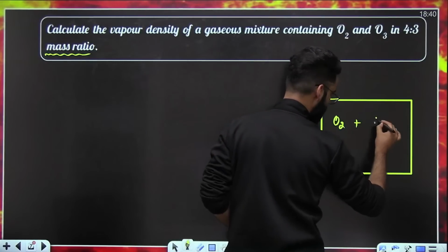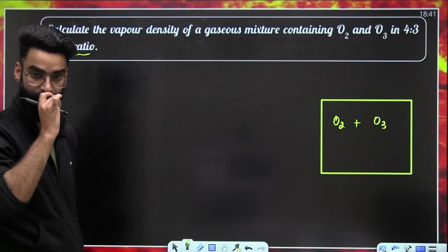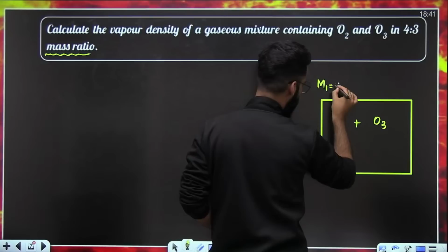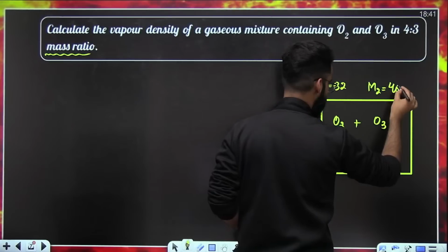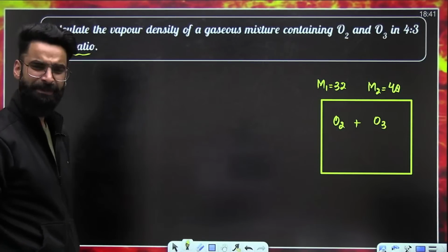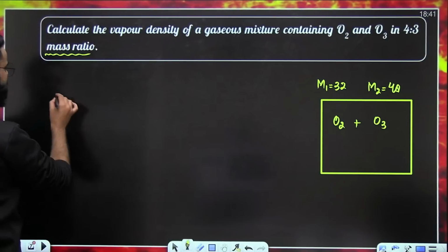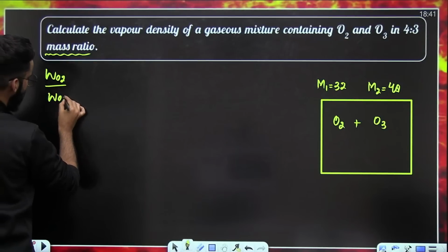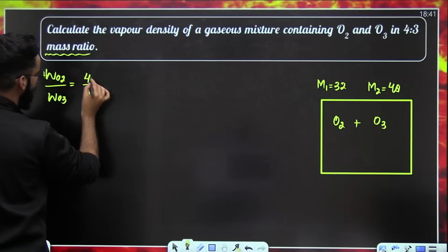We have got O2 gas, and with O2 gas, we have got O3 gas as well. Dear students, the molar mass of O2 is 32 grams per mole. The molar mass of O3 is 48 grams per mole. This is something which you all must be knowing. Now, as per the question, the mass ratio of these two gases is given. Mass ratio means mass of O2 divided by mass of O3. This value is given to us as 4:3, meaning 4 by 3.